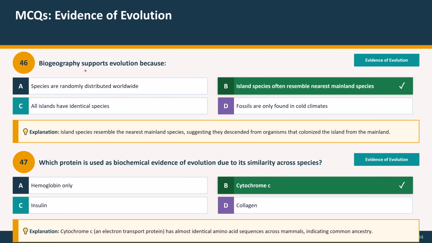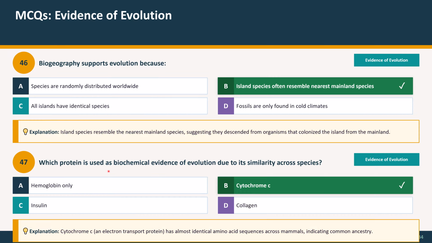Question 46. Biogeography supports evolution because: Option A, species are randomly distributed worldwide. Option B, island species often resemble nearest mainland species. Option C, all islands have identical species. Option D, fossils are only found in cold climates. And the correct option is option B, island species often resemble nearest mainland species. Explanation: island species resemble the nearest mainland species, suggesting they descended from organisms that colonized the islands from the mainland.